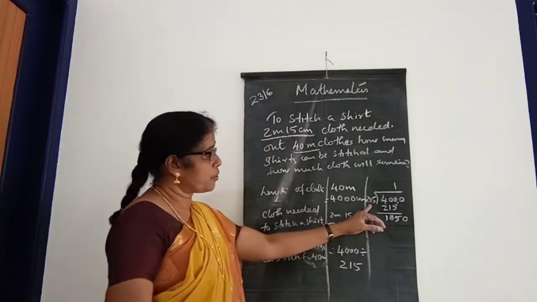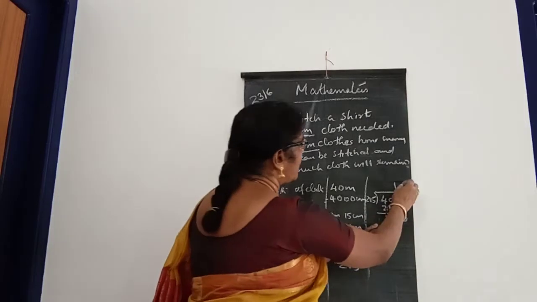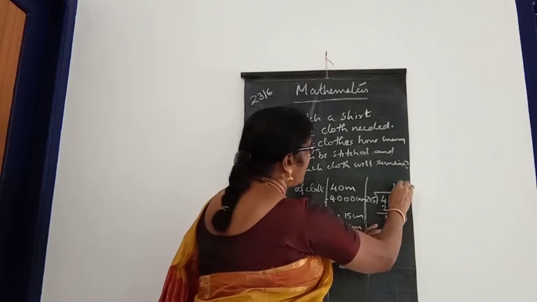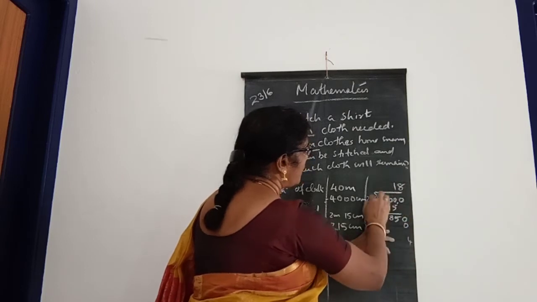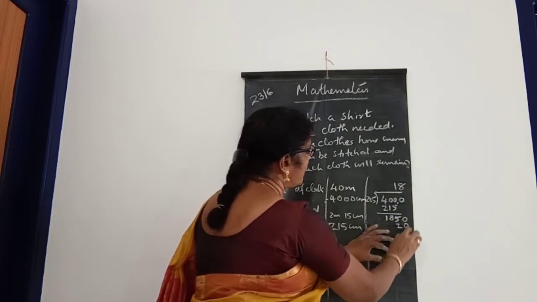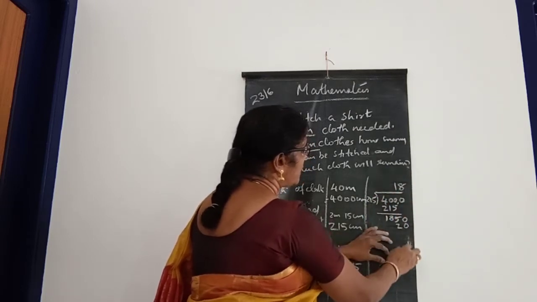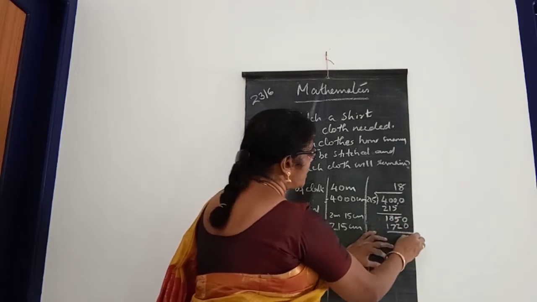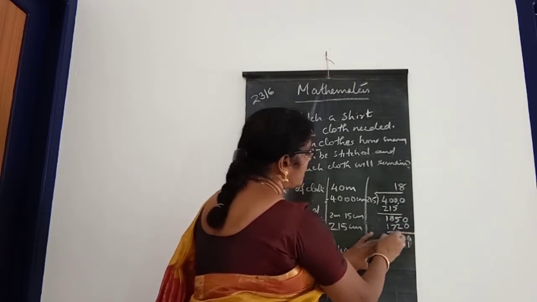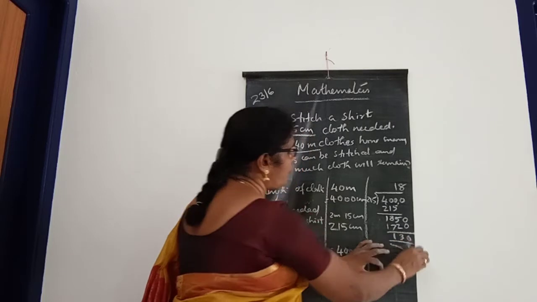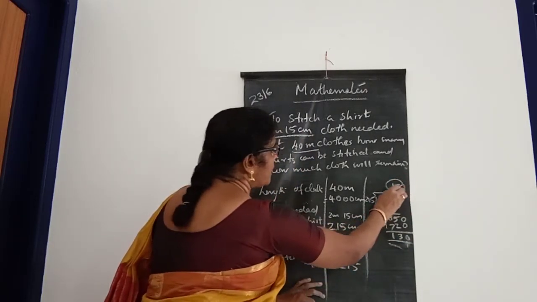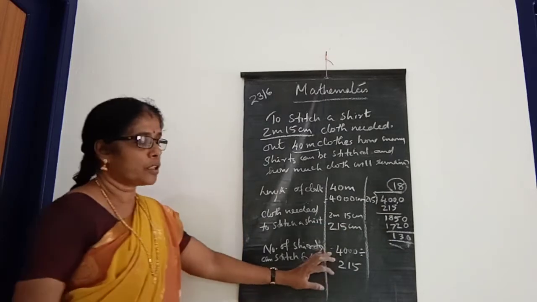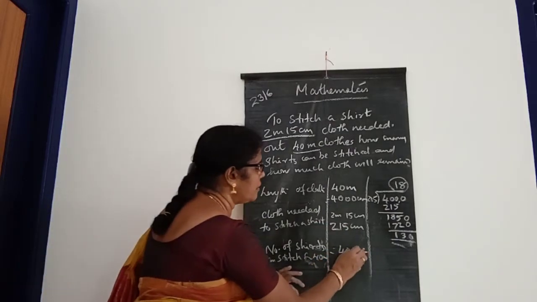Then 10 means 2150. So we can take 7 or 8. 8 we can take. 8 5s are 40, remaining 4. 8 1s are 8, plus 1 is 12... 2 8s are 16 plus 1, 17. Remaining 130. So 18 shirts you can stitch from this 4000 centimeter or 40 meter cloth.